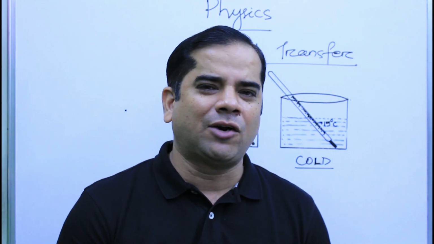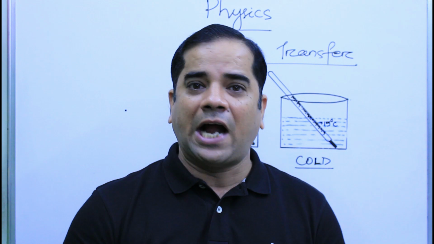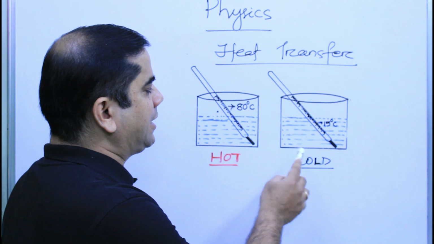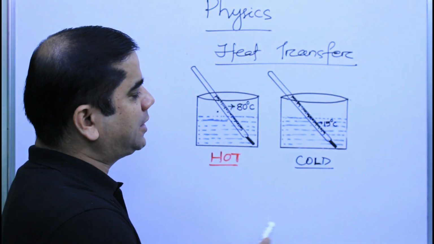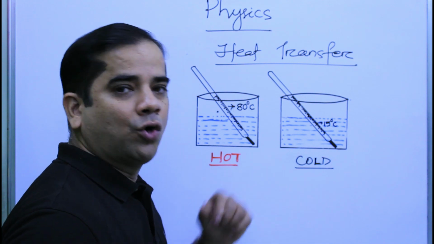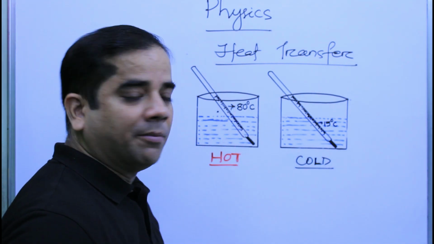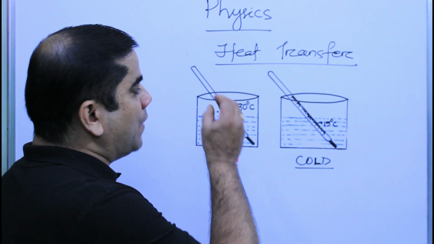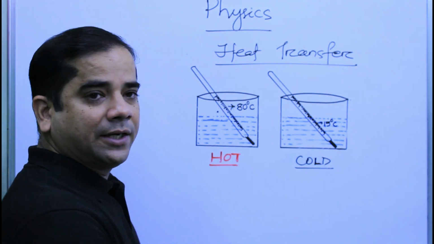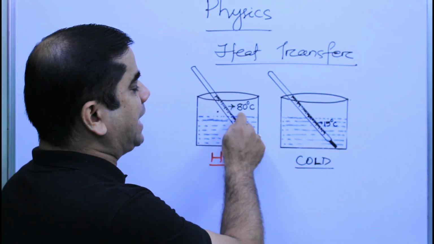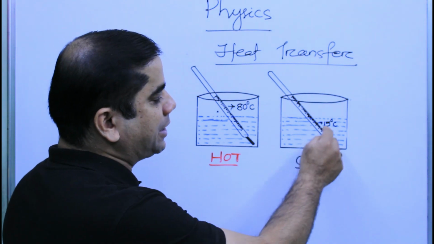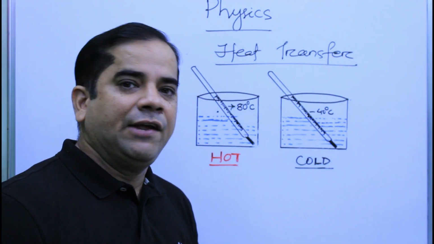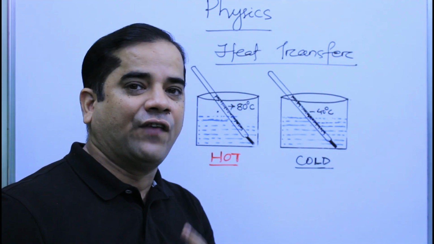Students, let us now discuss an activity and try to understand how heat transfers. We have two containers. In one container we have hot water and in another container we have cold water. We have put two laboratory thermometers inside the containers. When we keep the thermometer in the hot water, it gives us the temperature 80 degrees Celsius and the cold water gives us 15 degrees Celsius. After 5 to 10 minutes, if you take the reading of both thermometers, you will find an amazing change.